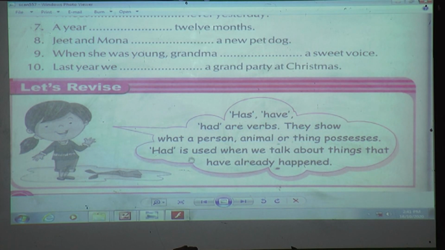Got it? And again one note they have given, that had is used when we talk about things that have already happened, means past tense form. So had is always used whenever we are talking about things that have already happened. Understood, students, what we have learned in our today's lesson about have, has and had? Okay, so we'll go for the animated part. Ready?